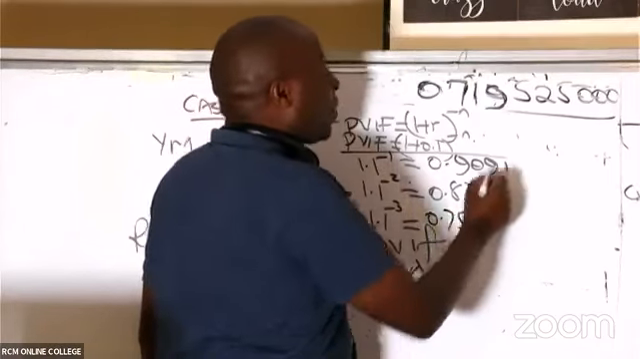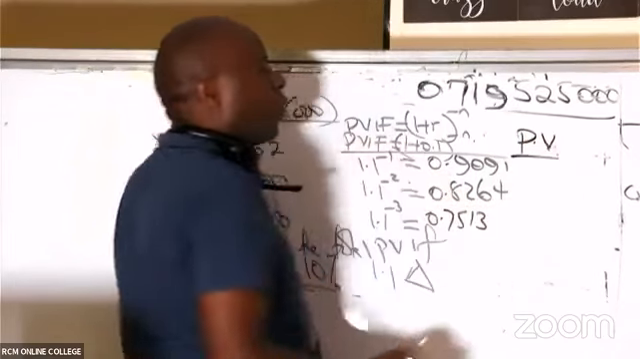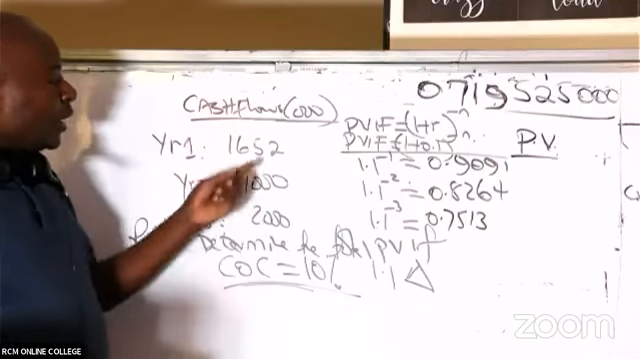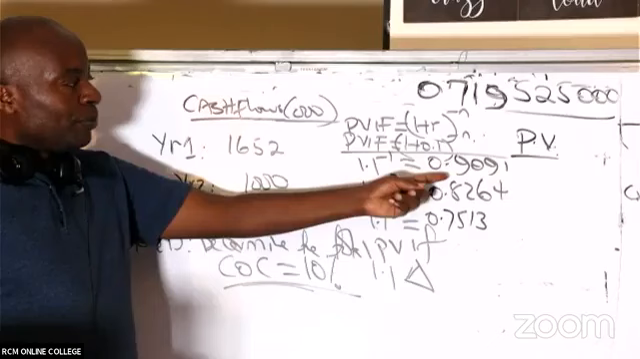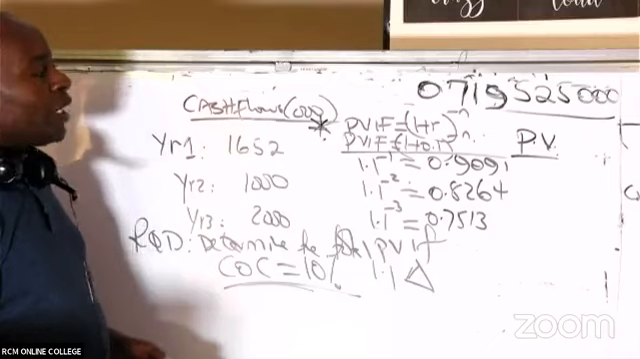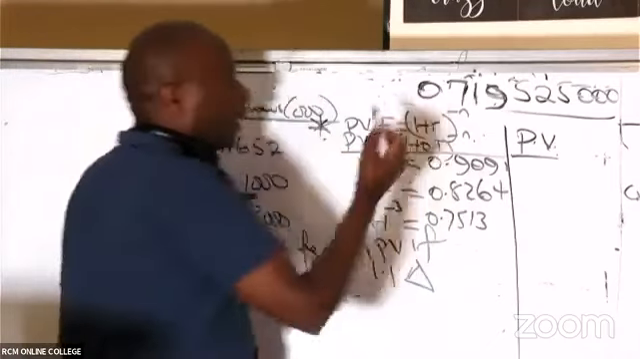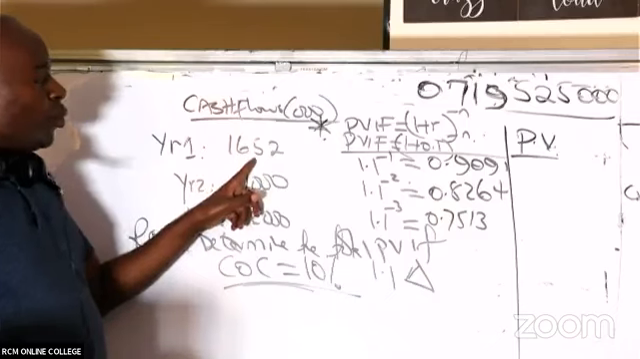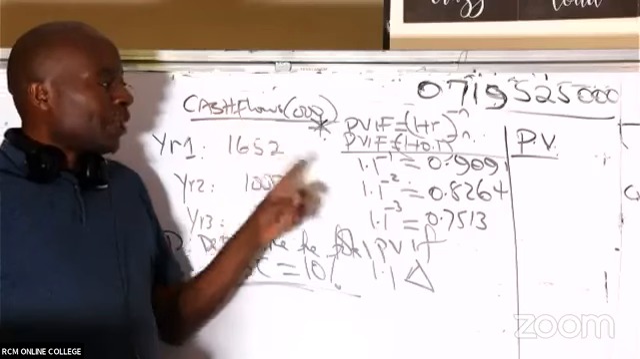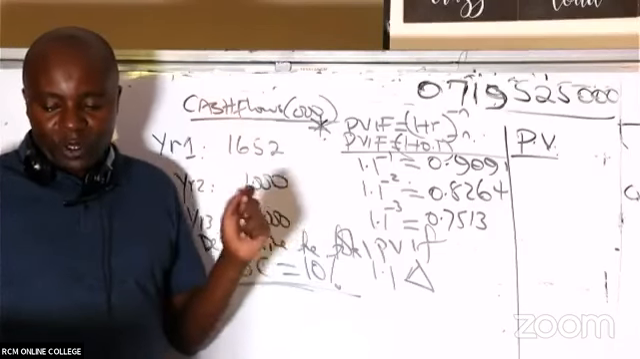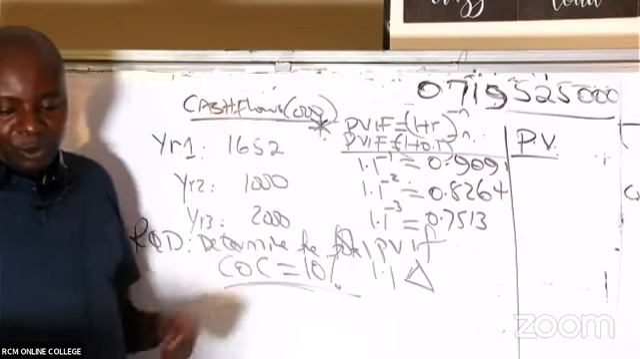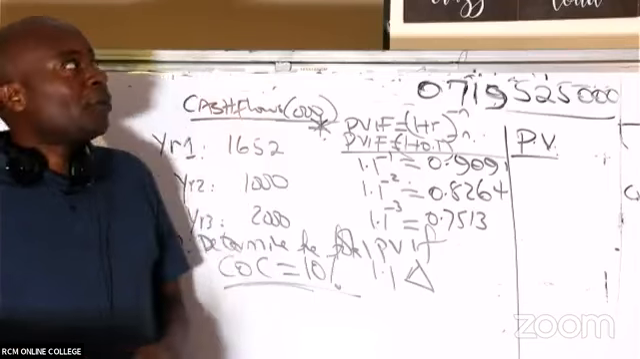And then, ladies and gentlemen, I'll be able to create the last column here where I capture present values. How do I get present value? To get present value, you take the cash flow that is here and multiply it with the PVs. The first present value will be 1652 times 0.9091. Is there somebody who is able to give me a number here? I'll write it down.